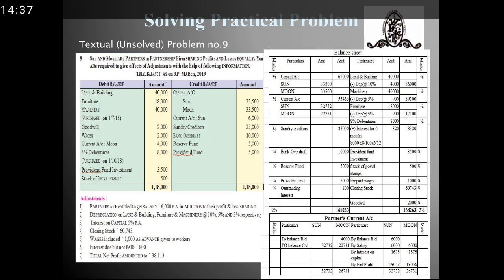Now, Sun and Moon's current account balance was given. So Sun had a credit balance and Moon had a debit balance of the current account, and I have mentioned the same here. I added the salary and interest on capital, and found out the current account balances, which I have mentioned in the balance sheet. Next, sundry creditors were 25,000, bank overdraft 10,000, reserve fund 5,000, provident fund 5,000, outstanding interest 800. These entries I have taken from the trial balance and mentioned on the liability side.